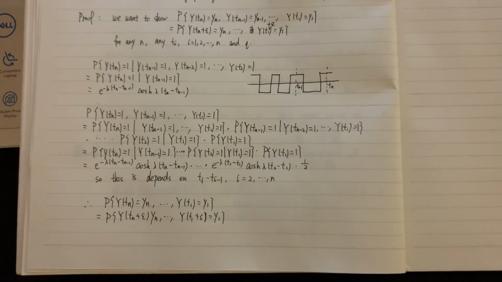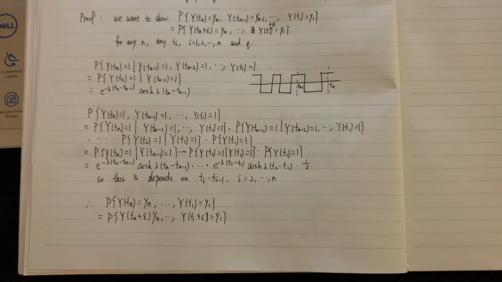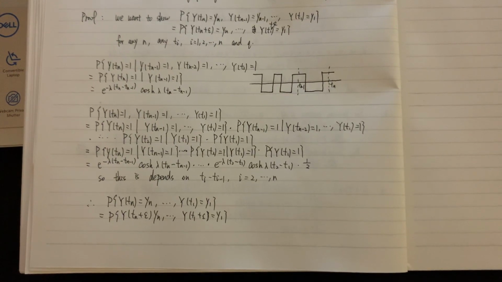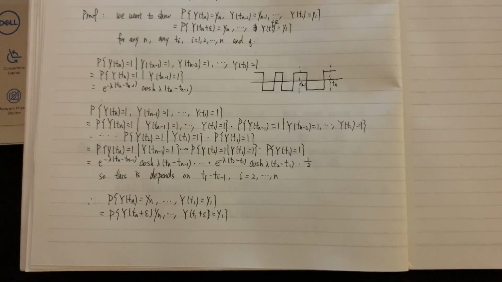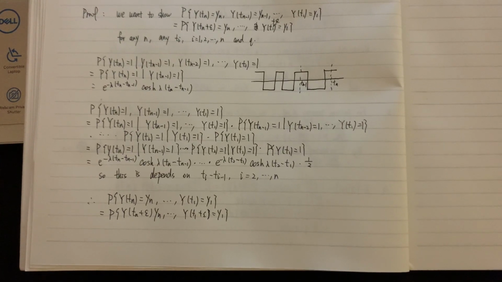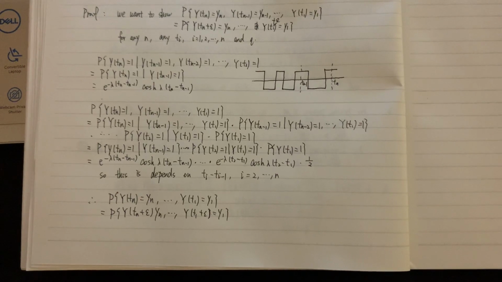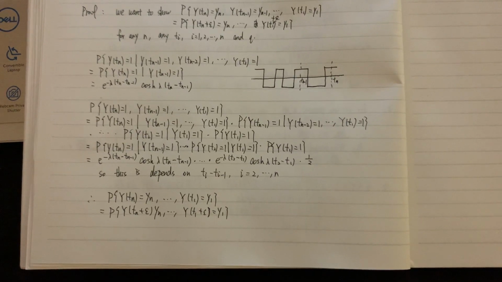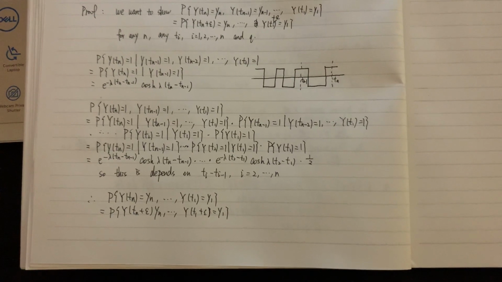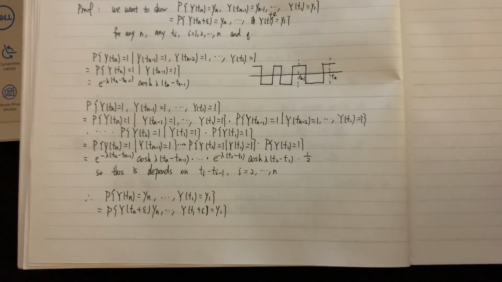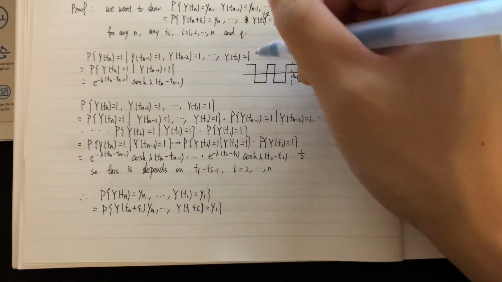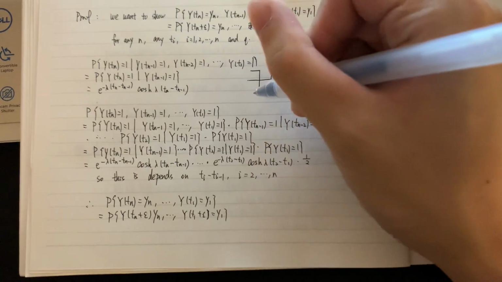probability of Y(Tn) = 1 given Y(Tn-1) = 1, ..., Y(T1) = 1. The graph of this example is like this.